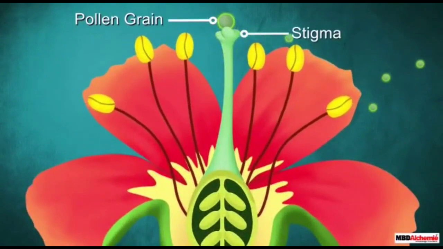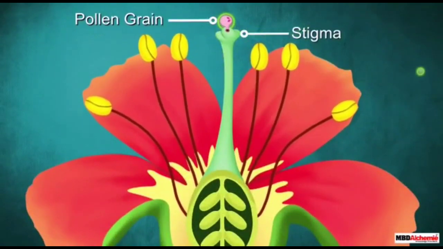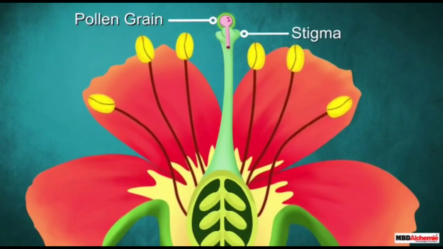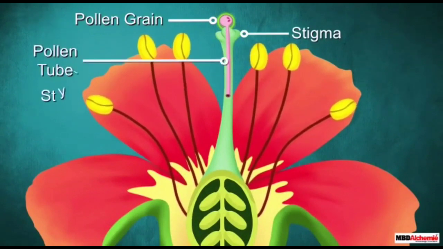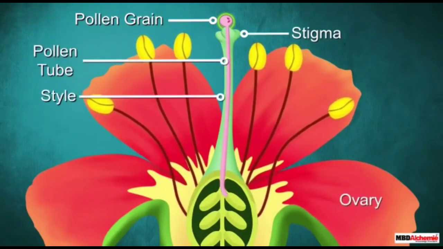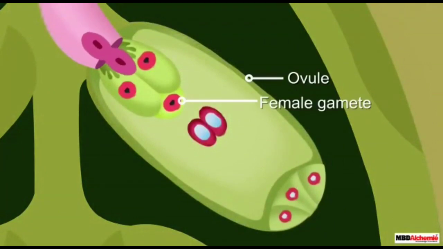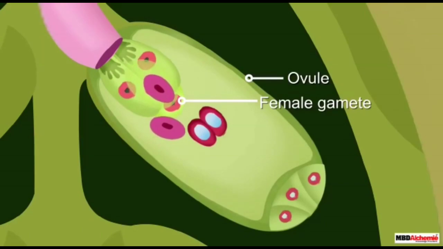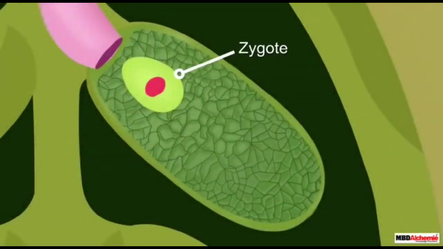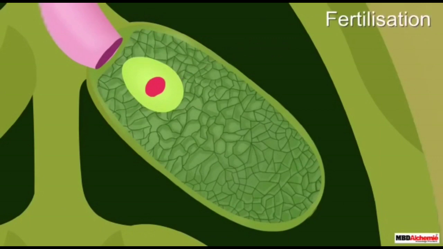During pollination, when pollen grains stay on the stigma, they make a pollen tube. Through the style, the pollen tube reaches the ovary, and inside the ovary the male gametes are released. In the ovule, the female gamete and the male gamete fuse together to make the zygote, and then the zygote develops into an embryo, which is multicellular, from a single cell zygote.